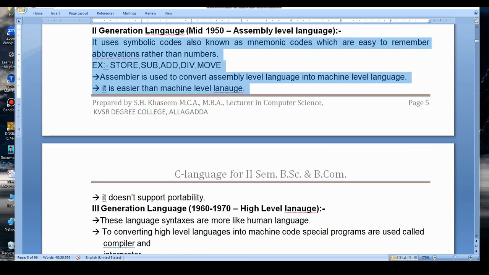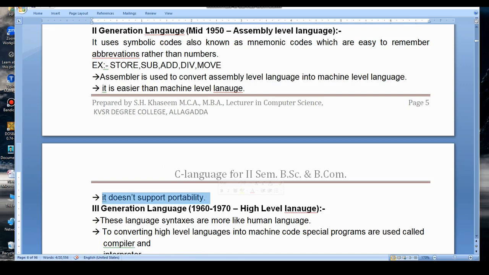So next, the drawback of assembly level language is that it does not support portability. Portability means it will not work on different machines. For example, if you develop one assembly level language program for one computer, that will not work on another computer. So this is the main drawback of a second generation language.